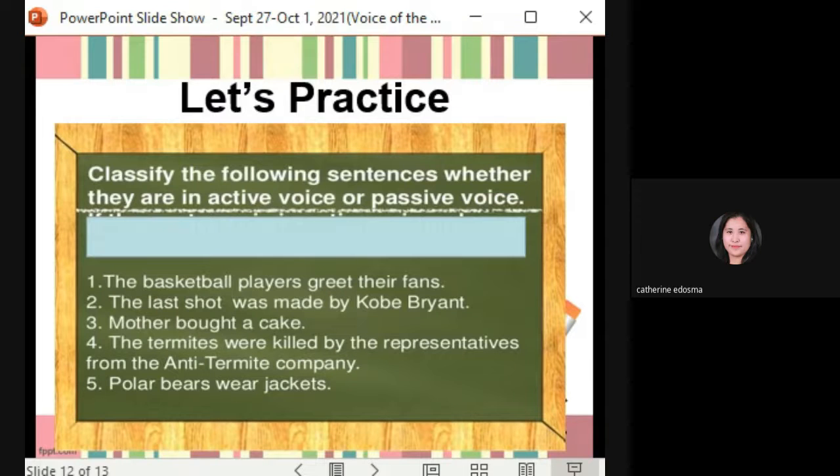Now let's practice. Classify the following sentences whether they are in active voice or passive voice. Number 1, the basketball players greet their fans. Number 2, the last shot was made by Kobe Bryant. Number 3, mother bought a cake. Number 4, the termites were killed by the representatives from the anti-termite company. Number 5, polar bears wear jackets.